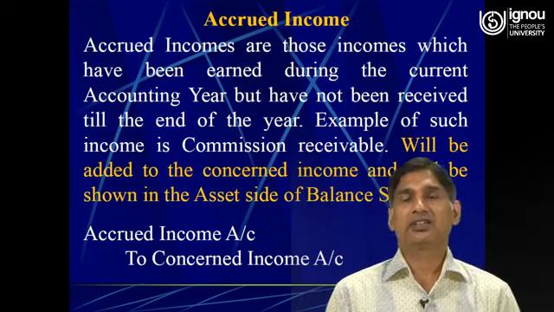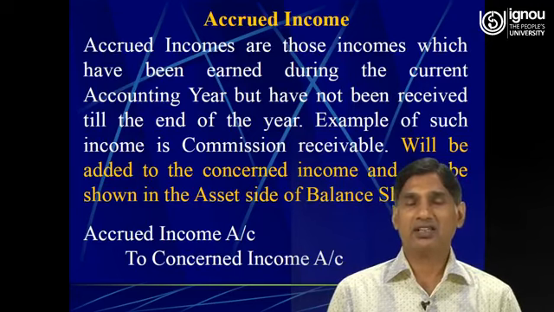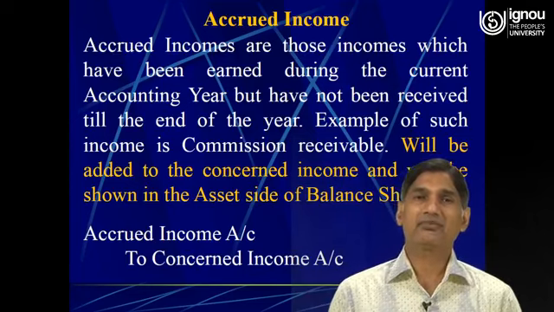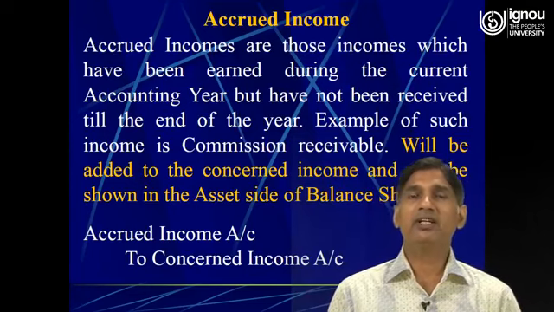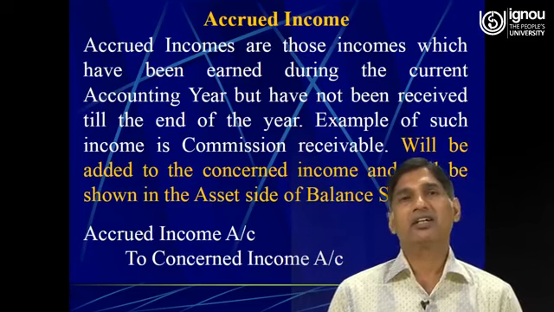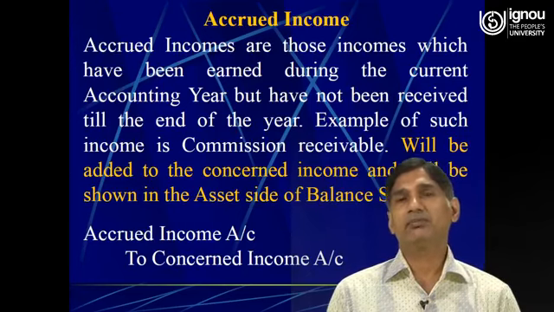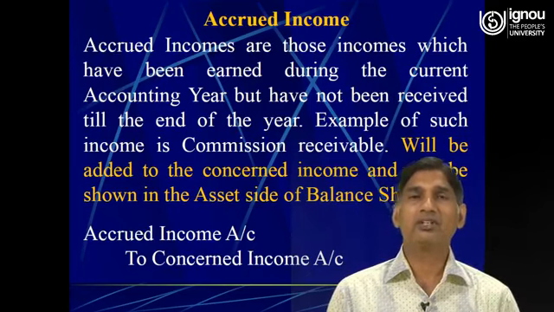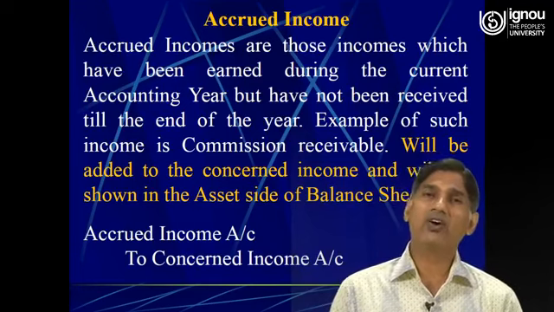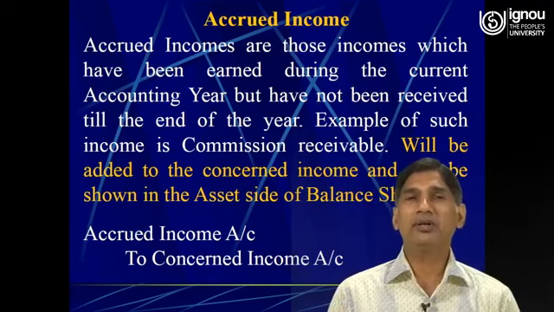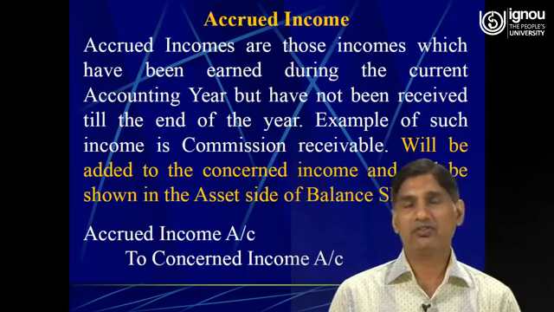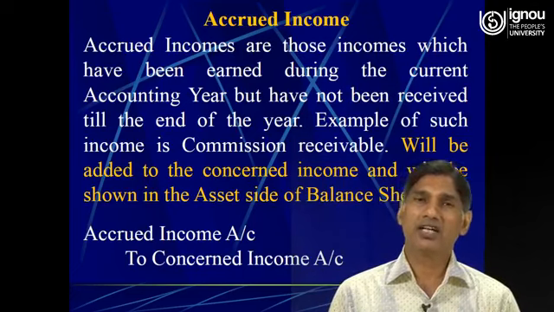So, the adjustment of this transaction while preparing the financial statement is that the accrued income will be added to the concerned income while preparing the trading and profit and loss account, and it will again be shown in the asset side of the balance sheet, because we have already earned such income, only the payment is yet to be received. Therefore, it will be shown in the asset side of the balance sheet under the head current asset.